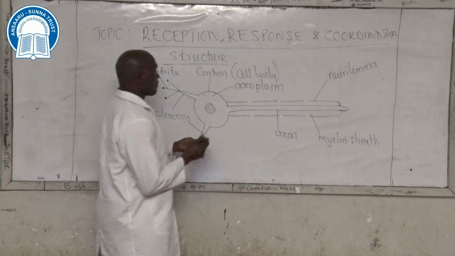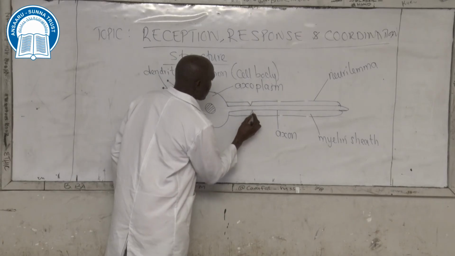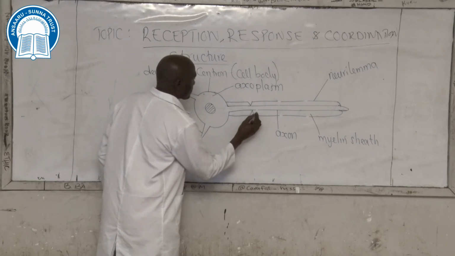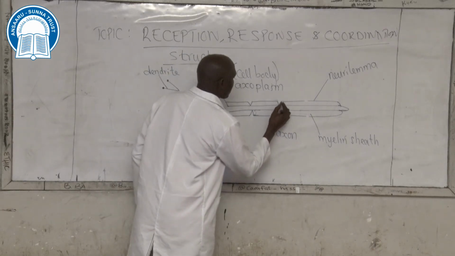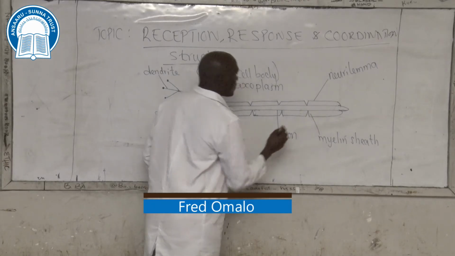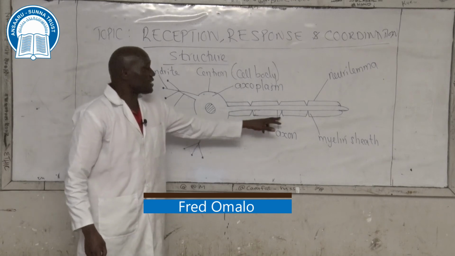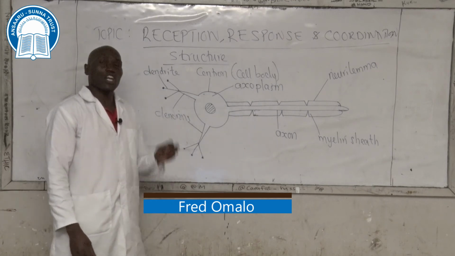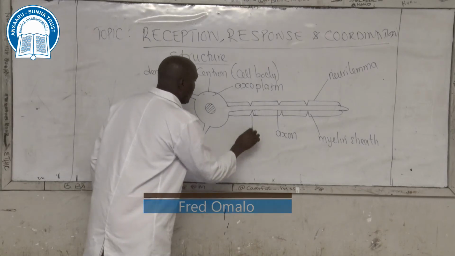So this is what we have. Constriction, constriction there, another constriction. The constrictions that are found at 1 millimeter intervals are known as nodes of Ranvier.